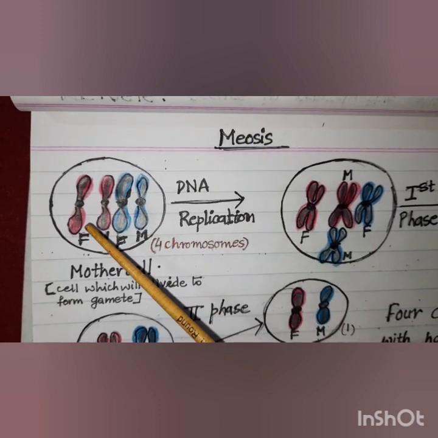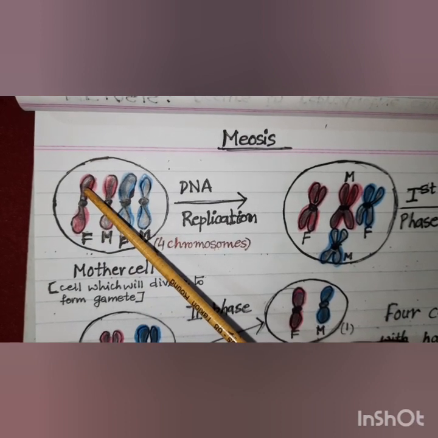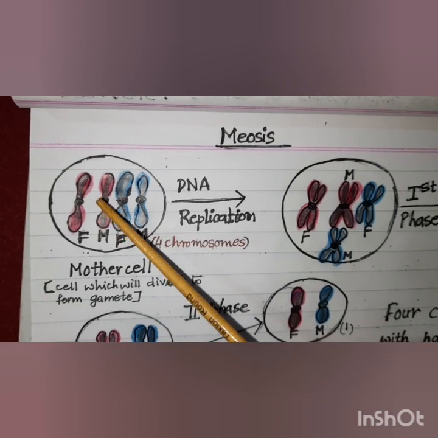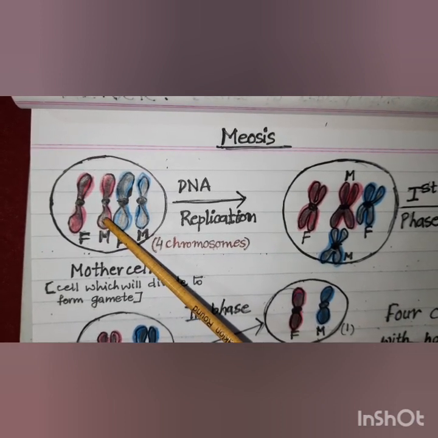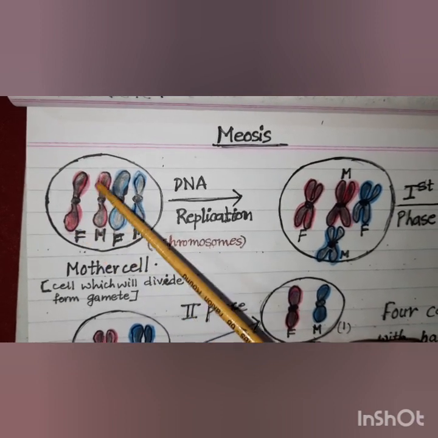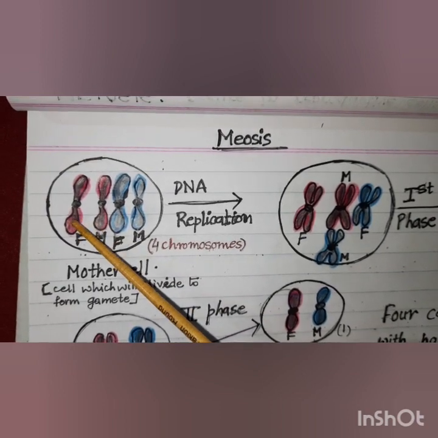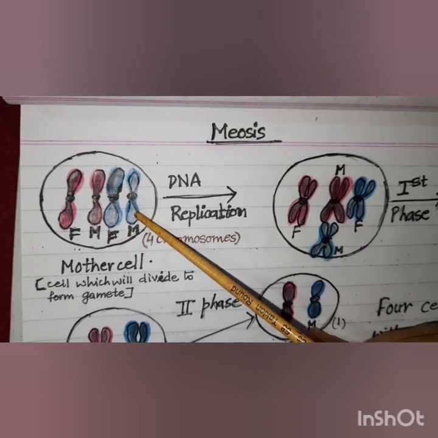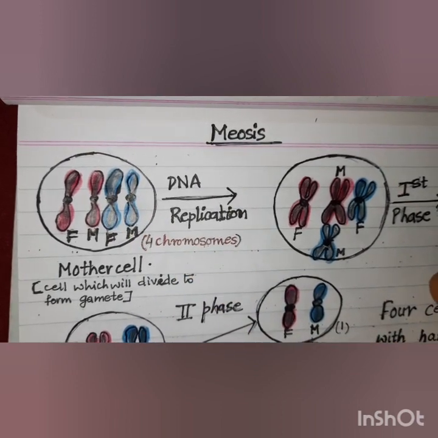That means if I say this father's chromosome has a gene for the color of hair, similarly, the complementary pair of gene will be present on the mother's chromosome also. So since this chromosome and the mother's chromosome have the same type of genes, hence these two form a pair. Similarly, we have this pair which will be containing different genes but similar on each of them.